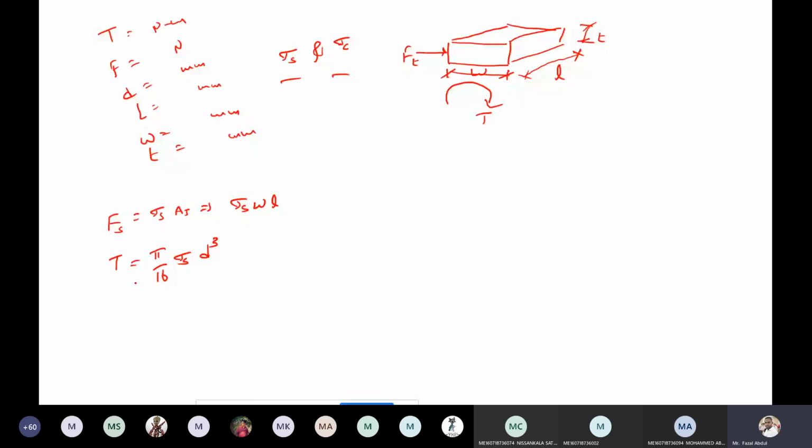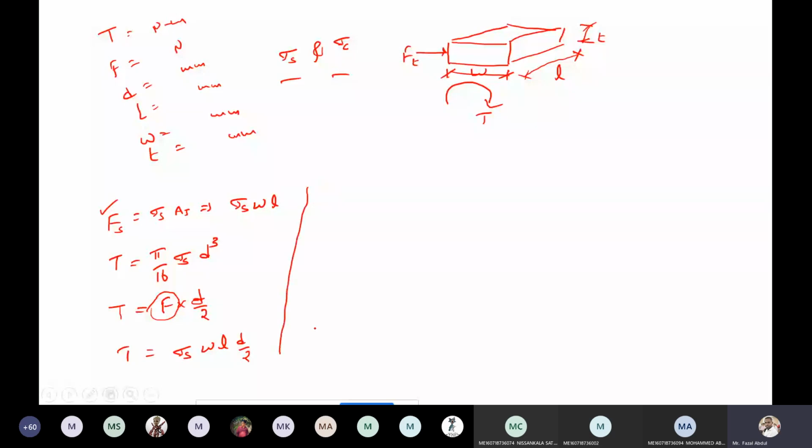Now another relation. Torque transmitted by the shaft, general equation: force into perpendicular distance. What is the perpendicular distance? It's r. Now here, what is F? First I'm considering the shear force. Now torque equals shear stress into W into L into D by 2. This is the total based on the shear.